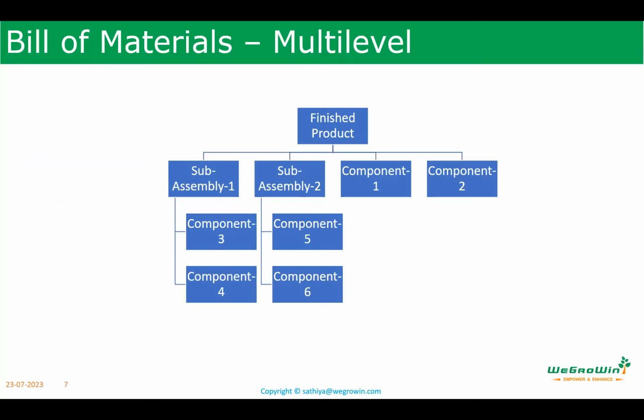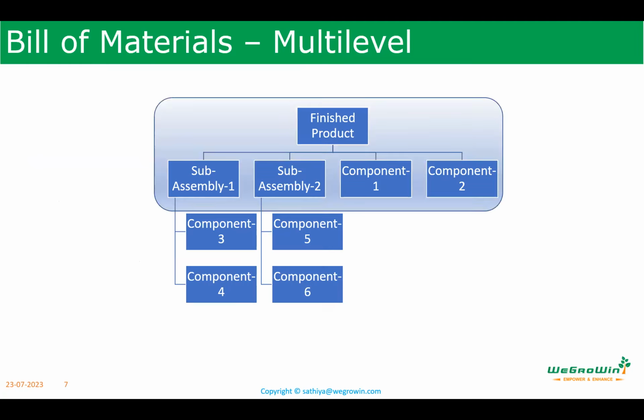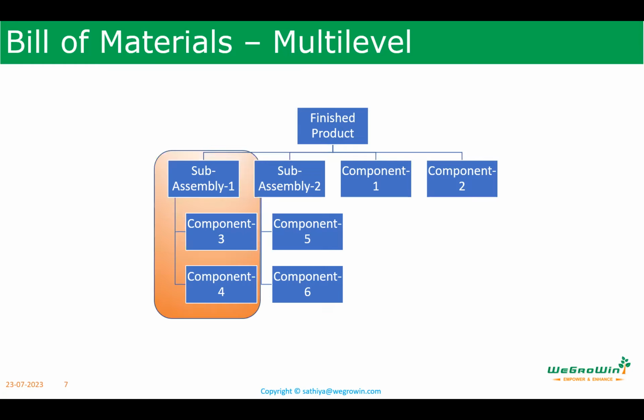Then there is a multi-level bill of material. Multi-level bill of material means here we have this finished product. To produce the finished product, we have the subassembly 1, subassembly 2, component 1, component 2. And then to produce subassembly 1, we need component 3 and component 4. There is another BoM, that is the single level BoM of subassembly 1, where component 3, component 4 was used.